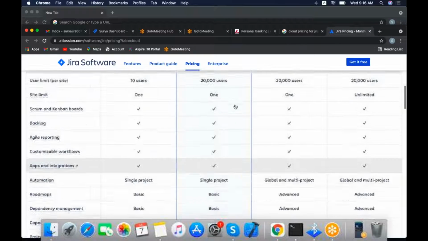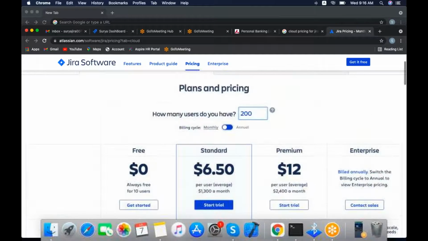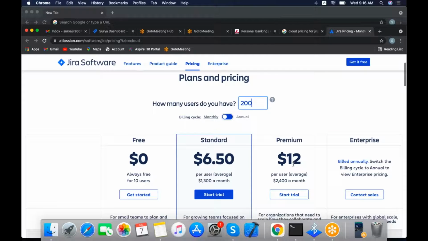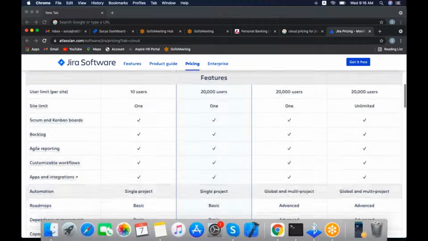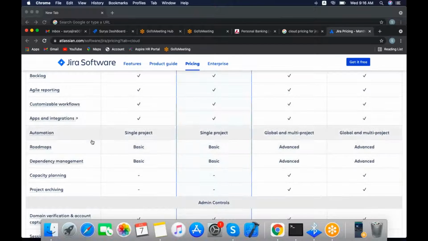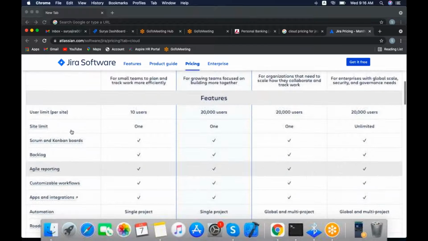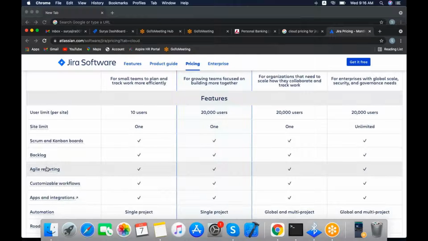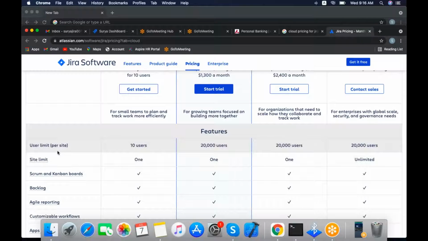Coming to premium, for 200 users they will charge 2,400, which is $12 per user. Similarly, here also, the features available are the roadmap, advanced features and display management. You may not know all these options right now, like Scrum and Kanban boards, backlogs, agile methodology and user limits per site.